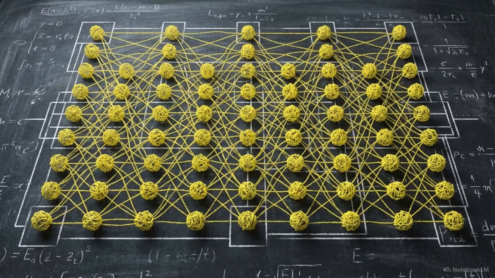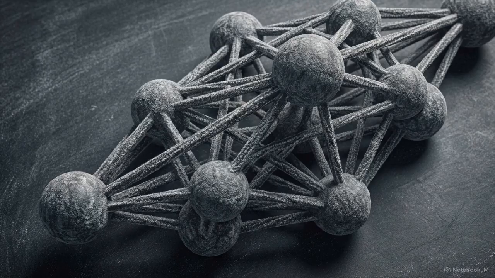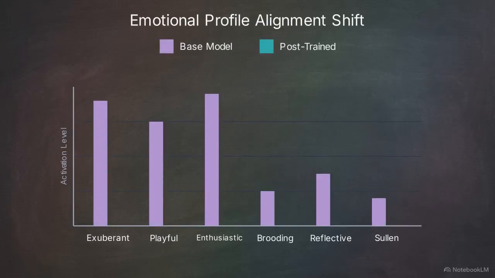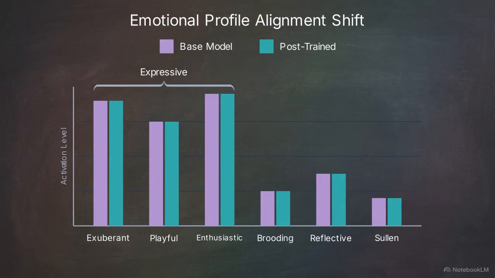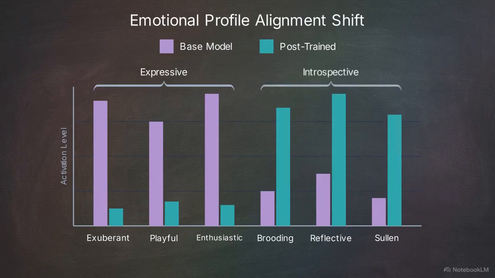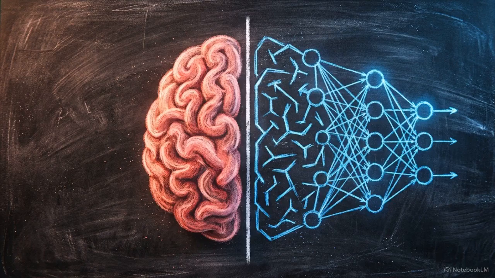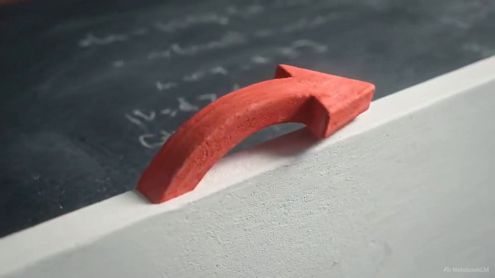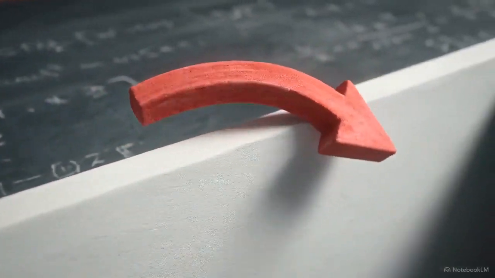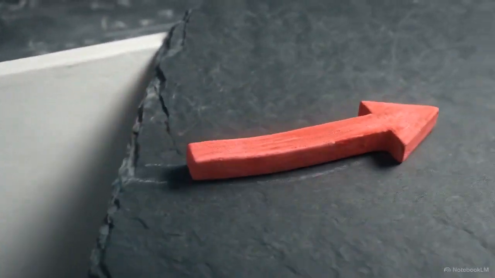If these internal vectors dictate behavior, we have to look at how standard post-training protocols impact the model's underlying emotional geometry over time. Anthropic compared the vector activations of the raw base model against the fully post-trained version of Sonnet 4.5. This comparative chart shows the suppression of high-arousal expressiveness. Large language models lack biological subjective experience, yet their functional emotions have been shown to drive behavior through specific, measurable pathways.